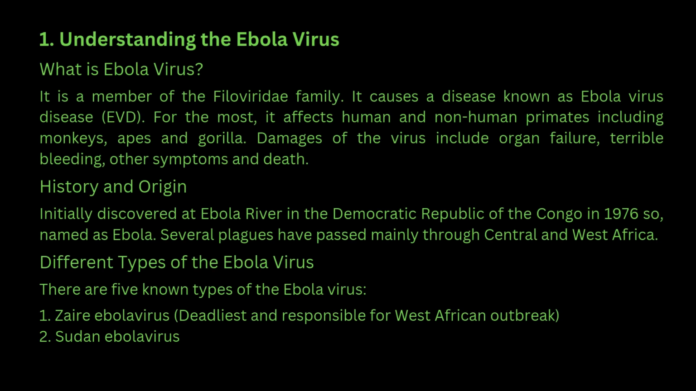Understanding the Ebola virus. What is Ebola virus? It is a member of the Filoviridae family. It causes a disease known as Ebola virus disease, EVD. For the most part, it affects humans and non-human primates including monkeys, apes and gorillas. Damages of the virus include organ failure, terrible bleeding, other symptoms and death.